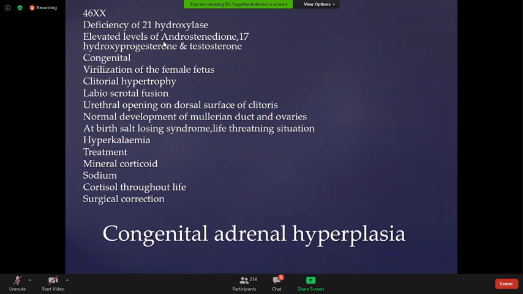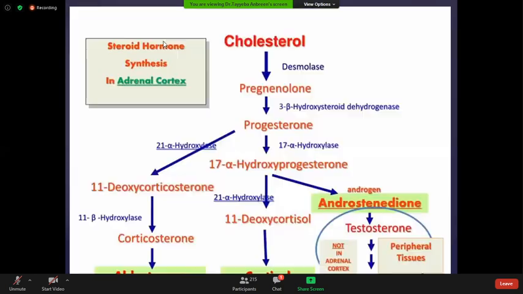It may be congenital, with virilization of the female fetus. Due to the deficiency of 21-hydroxylase, there is an accumulation of 17-hydroxyprogesterone, which will be converted into androstenedione, and then into testosterone.